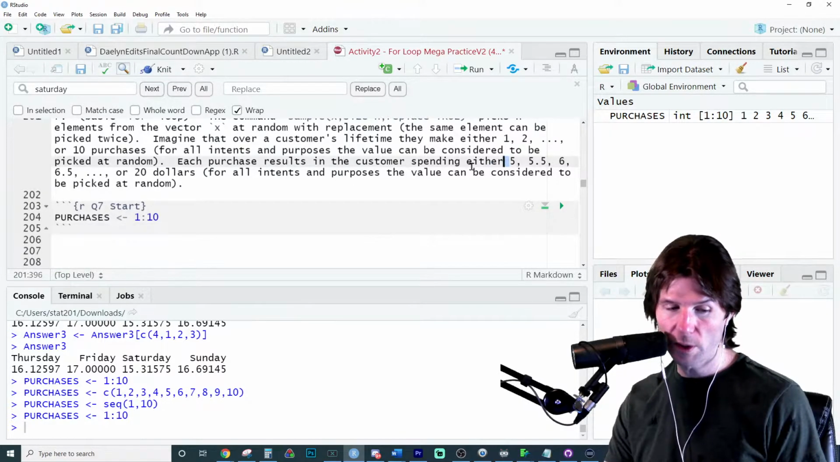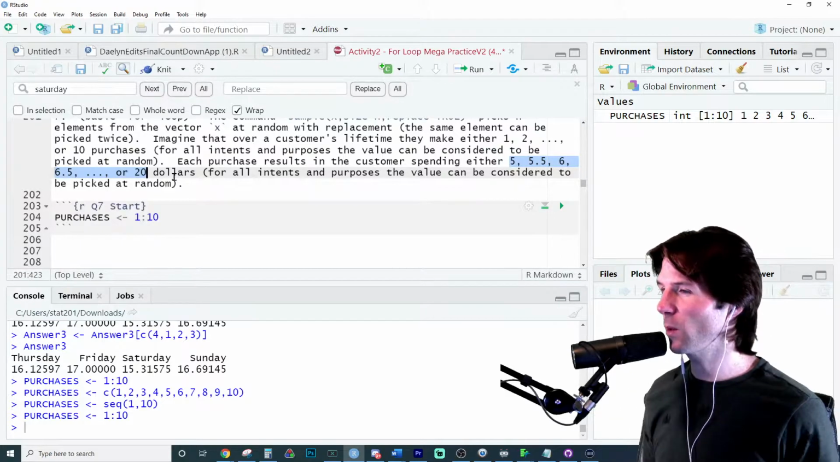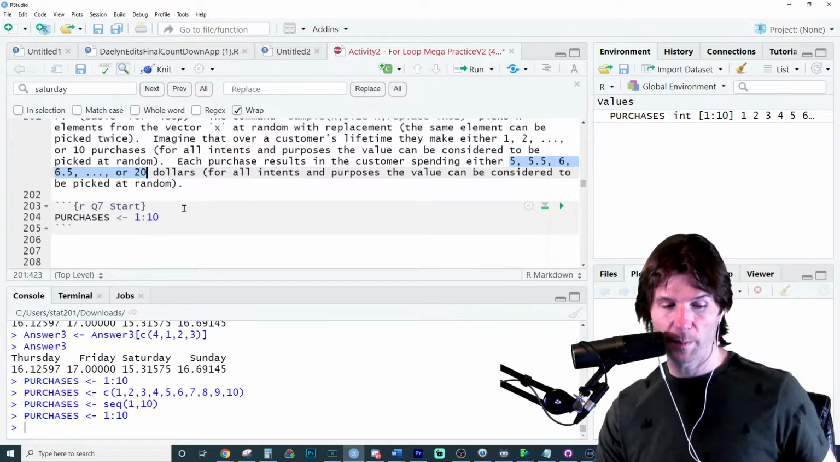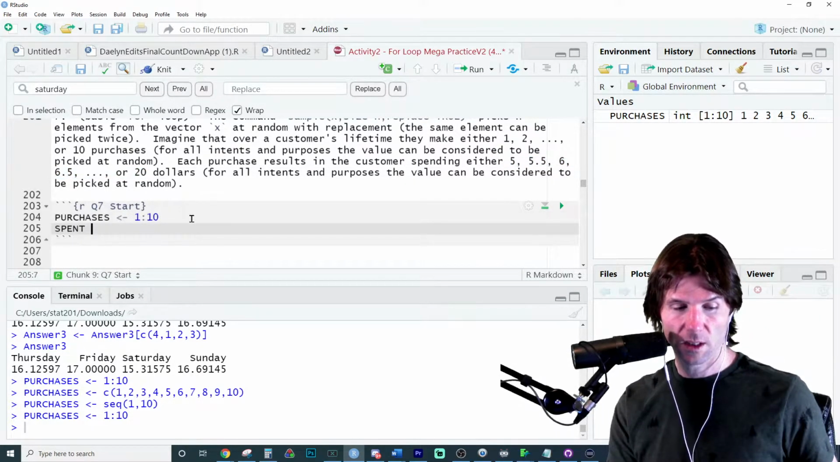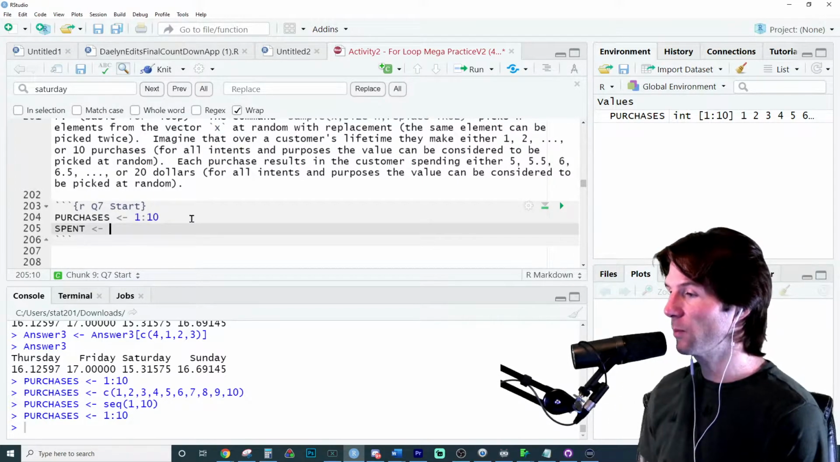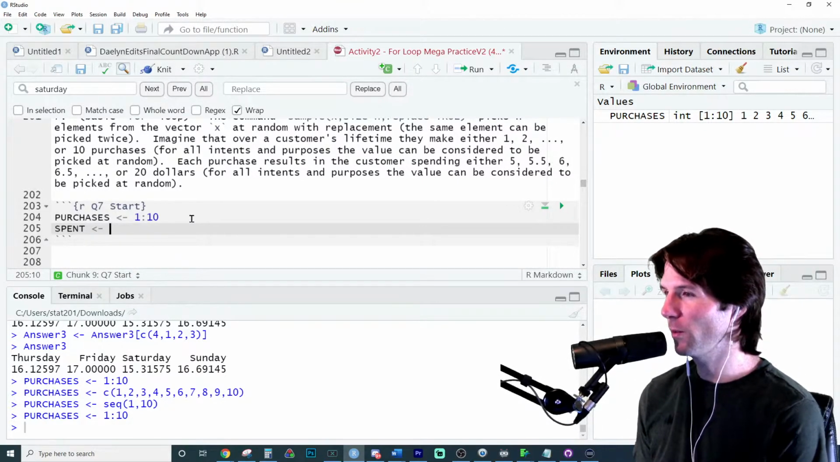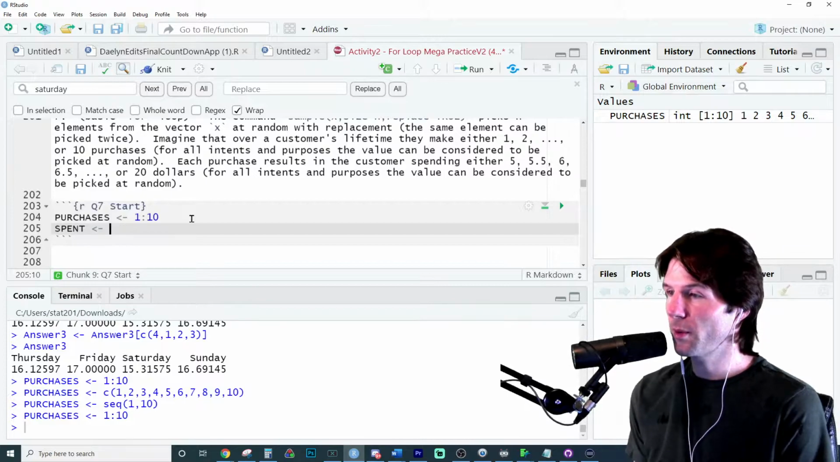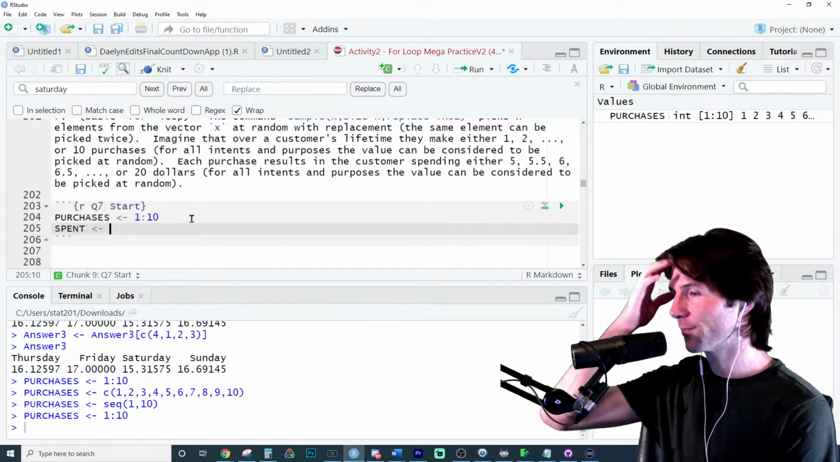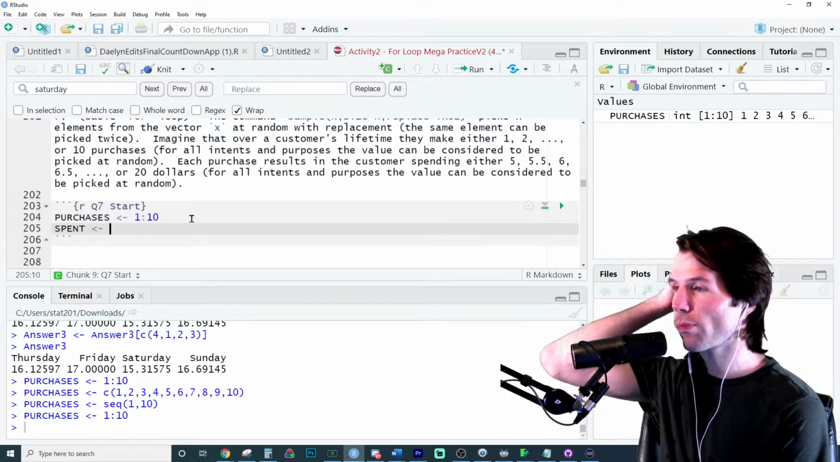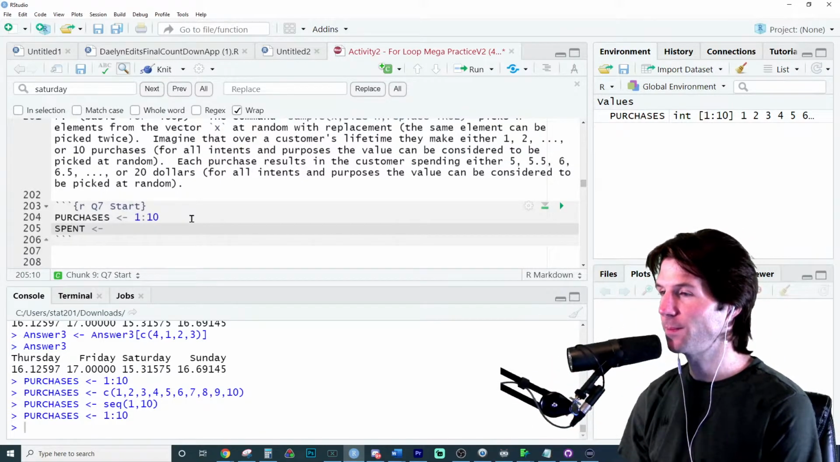Ooh. So what do you think we're going to need for this? Tell me a 3-letter word. Let's make a what for that. So let's say spent. I'm going to create this object spent, and we should probably store into it a what?